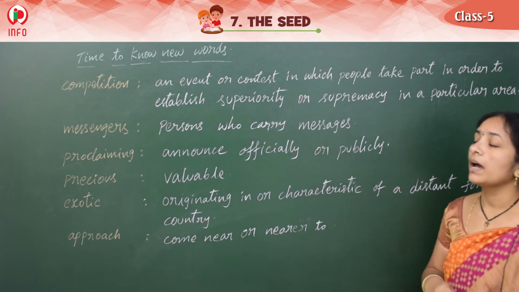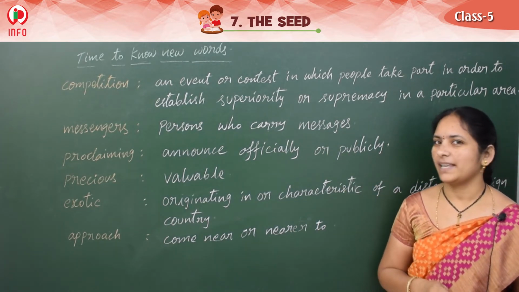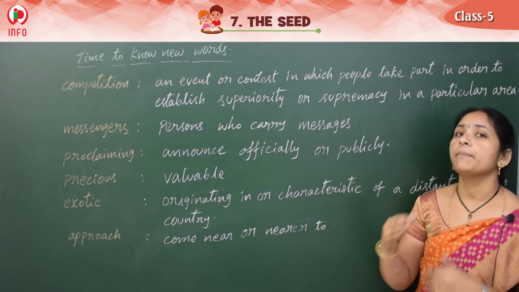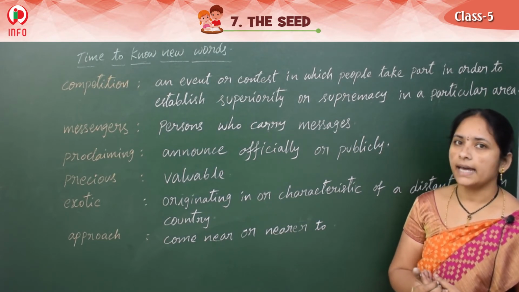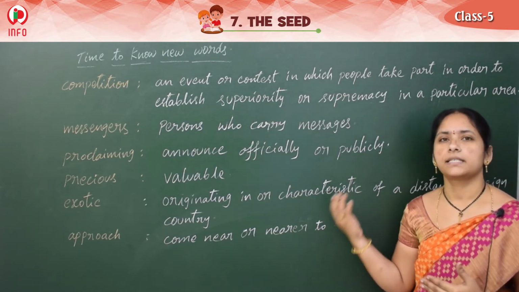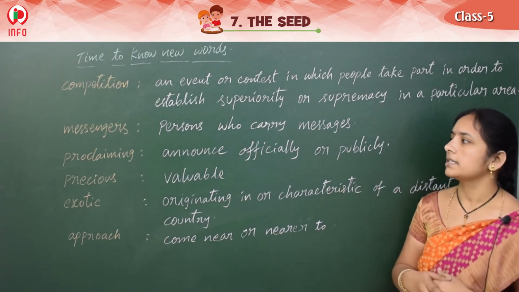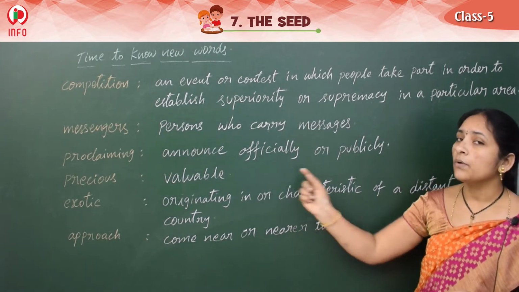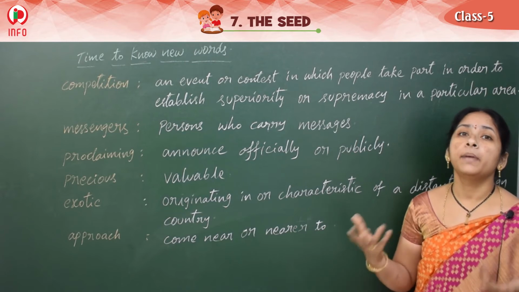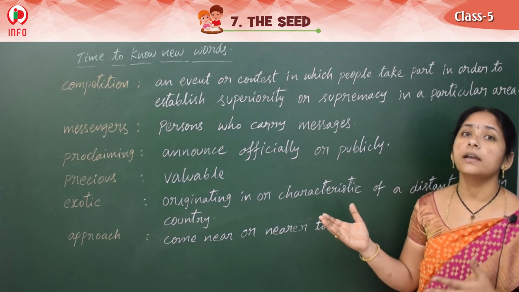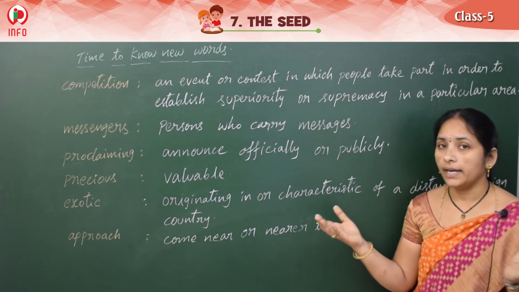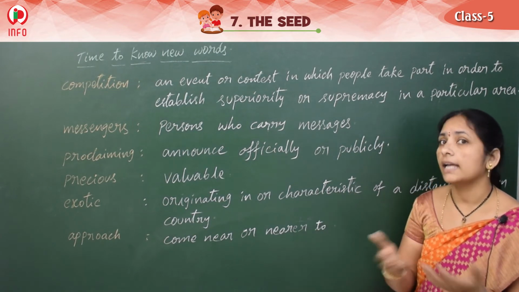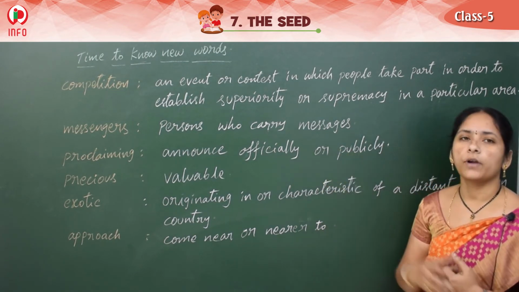Okay, and see the second one, messengers. Now all of you know messenger, right? But messengers means persons who carry messages. Persons who carry messages are called messengers. And next one is proclaiming. Proclaiming means to announce officially or publicly. In the area they announce it very publicly. This competition is going on, like that they announce to everyone. That is proclaiming, we call it.